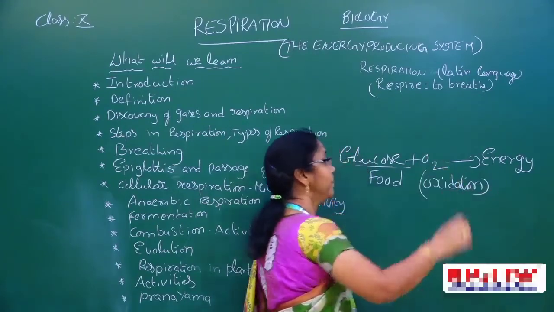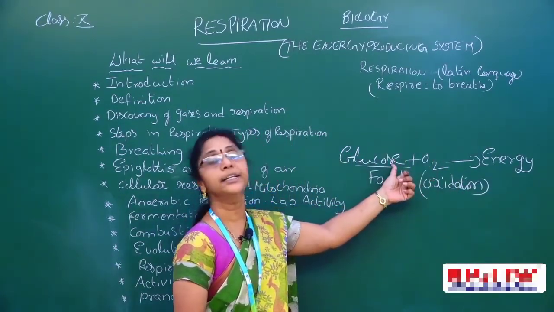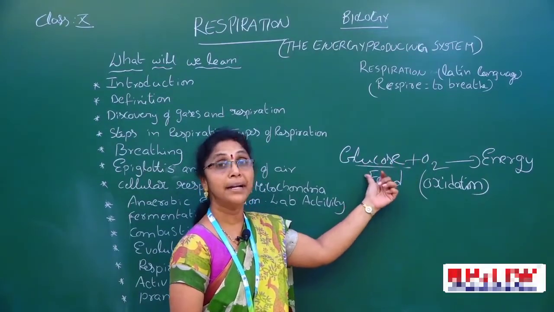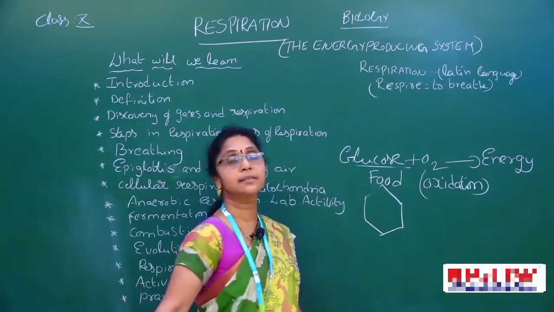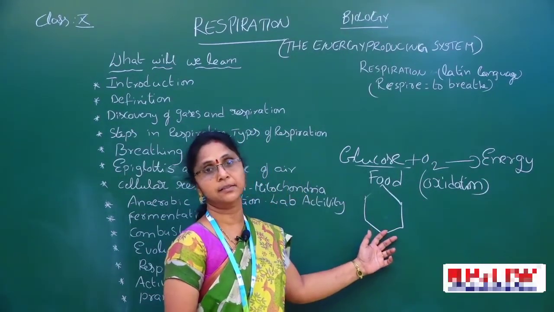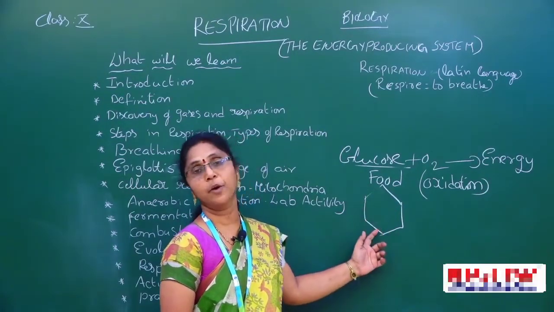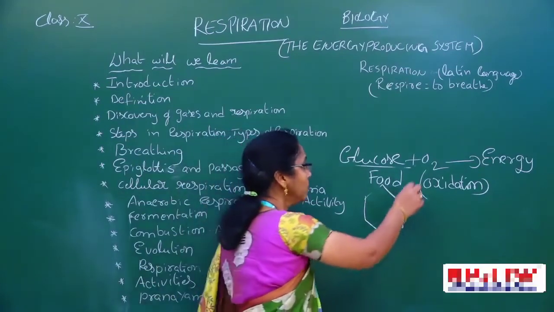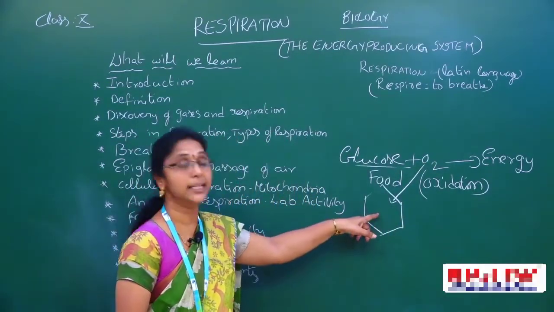Now what happens? The atmospheric oxygen enters into the cell. It combines with the food molecule. So just think this is a cell. Our body is made up of a number of cells. Each and every cell forms tissues and they perform various functions. Now the atmospheric oxygen can reach into the cell.